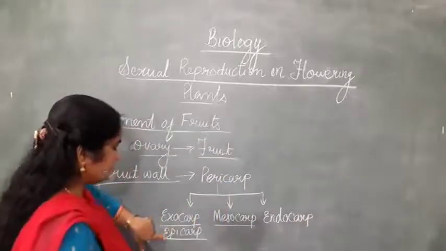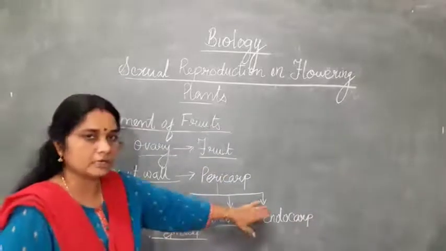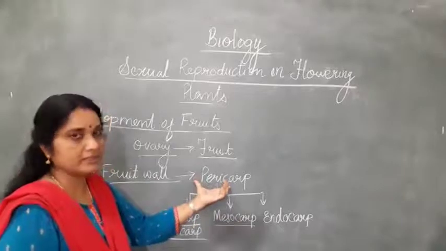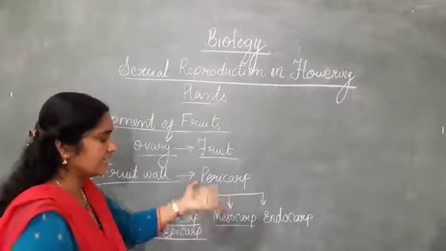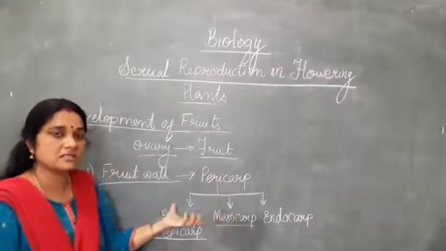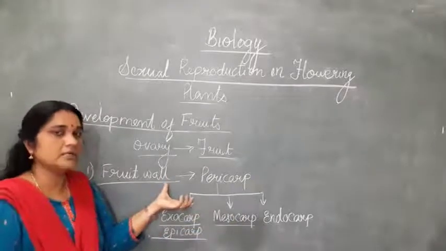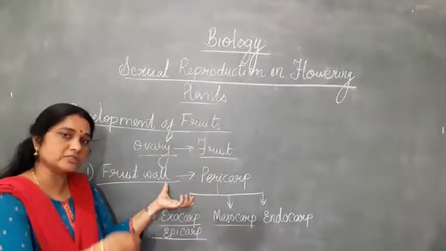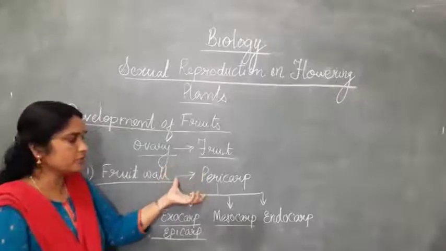So exocarp or epicarp, mesocarp and endocarp are the different layers of the pericarp. The pericarp is made up of all these, and inside all these layers the seed is formed. So the fruit protects the seed, protects the embryo. That is one more important point.